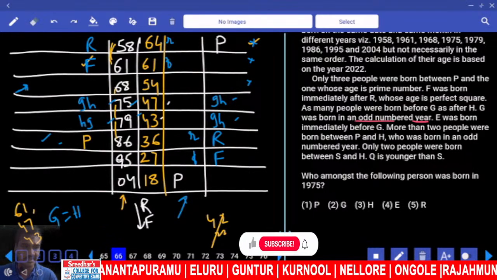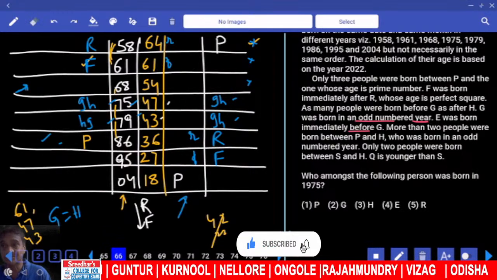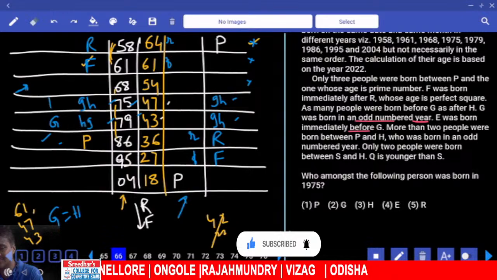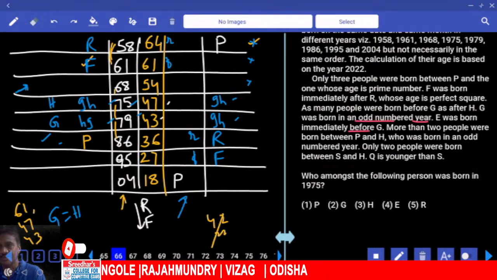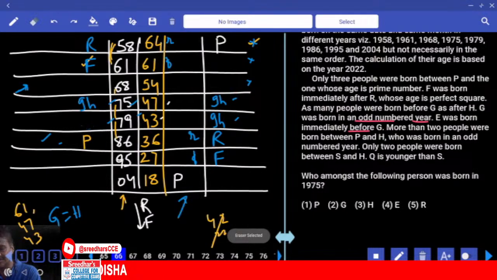E was born immediately before G. Where is this G? E was born immediately after G. If G is here, then H will be born immediately before. Is it possible? No. Hence, G cannot be born in the year 1979. And G must be born in the year 1975.